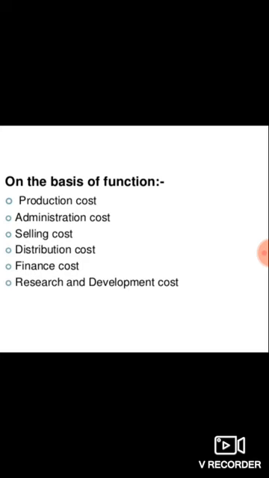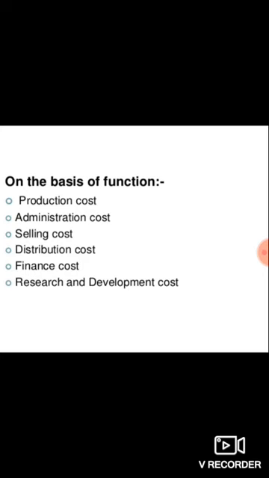Distribution costs. These costs are distributed among the different overheads. Finance costs are costs where, if the company borrows financial assistance from other financial institutions and banks, the interest is called finance cost.